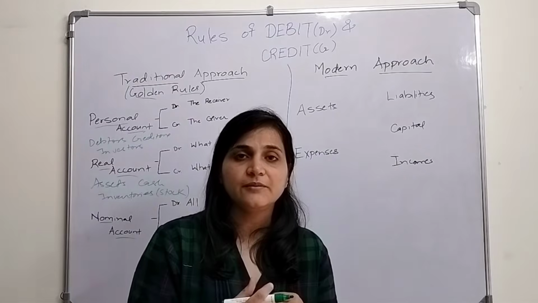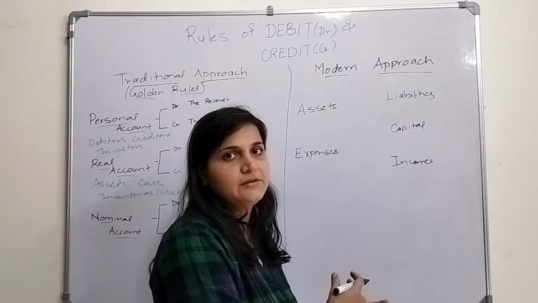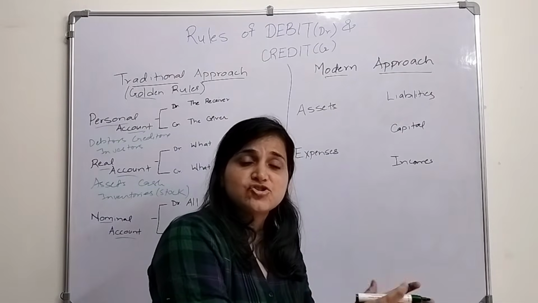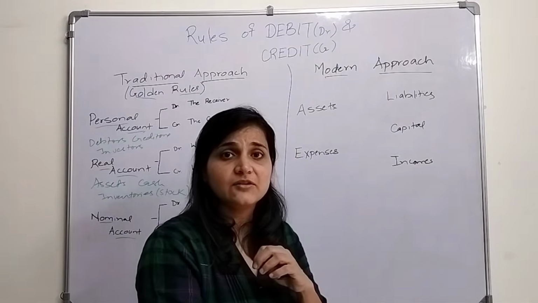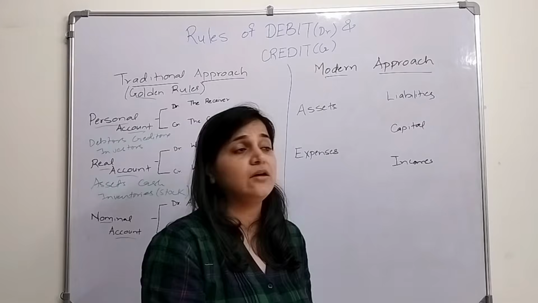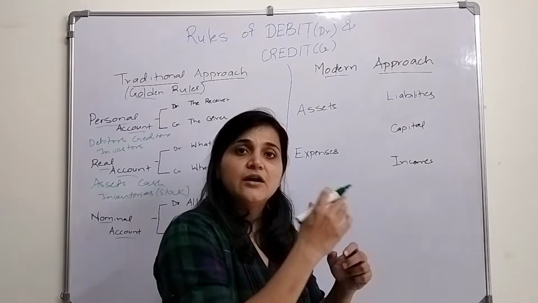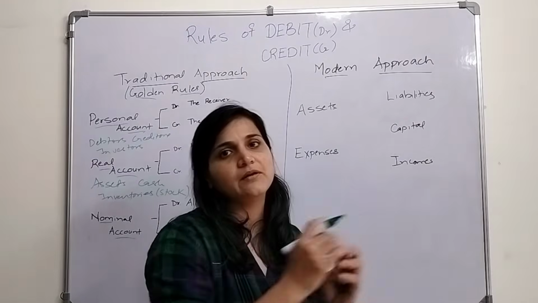Cash comes into the business, we will debit it. Building comes into our business, we will debit it. We are purchasing a stock, stock comes into the business, we will debit it. If we are selling the stock, we will credit it. Giving money to somebody, cash is going out, we will credit it. If we are selling any property, it is exiting the business, we will credit it.